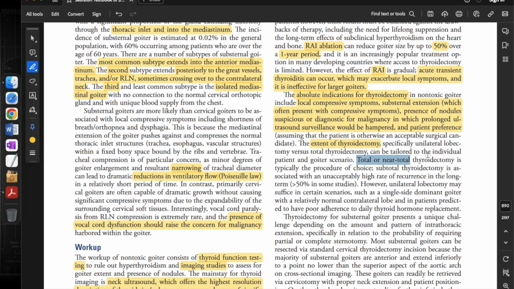Total or near total thyroidectomy is typically the procedure of choice. Subtotal thyroidectomy is associated with an unacceptably high rate of recurrence in the long term, more than 50% in some cases. However, a unilateral lobectomy may suffice in certain scenarios, such as a single-site dominant goiter with a relatively normal contralateral lobe and in patients predicted to have poor adherence to daily thyroid hormone replacement.